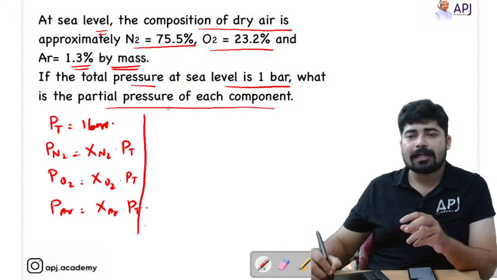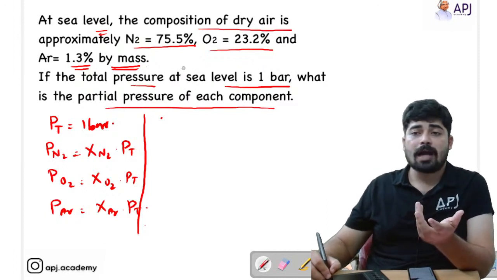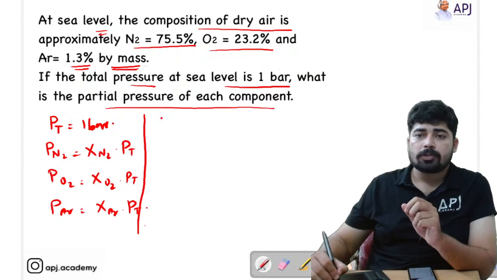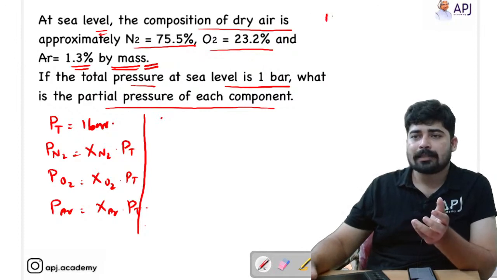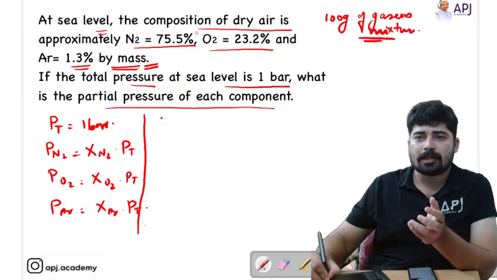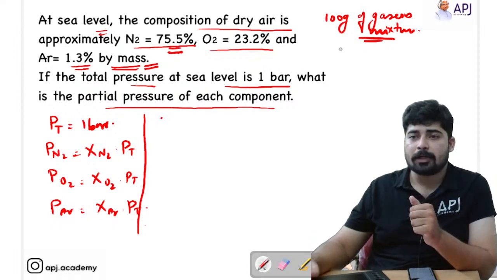So for calculating that, first we have to find out the number of moles. For finding the number of moles, we have to get the weight in grams. Here they have given that the percentage corresponds to the mass. So let's assume that there is 100 gram of gaseous mixture. For 100 gram of mixture, 75.5 gram N2 will be there.